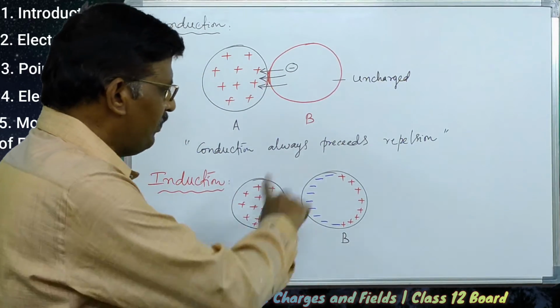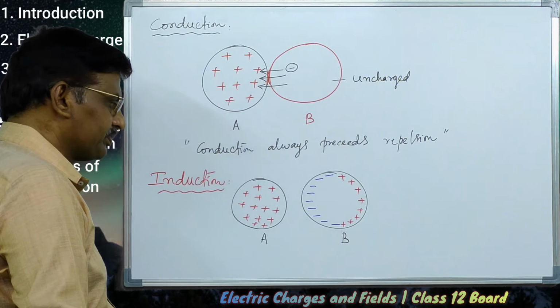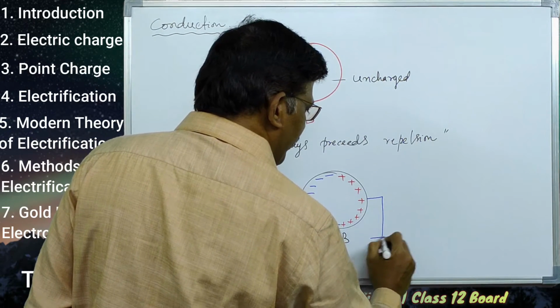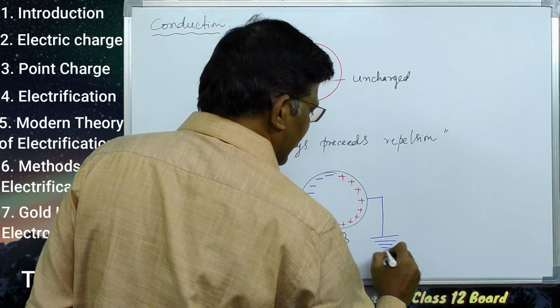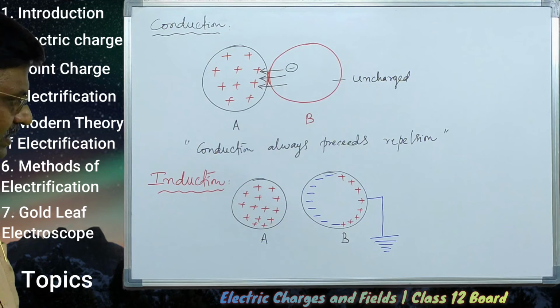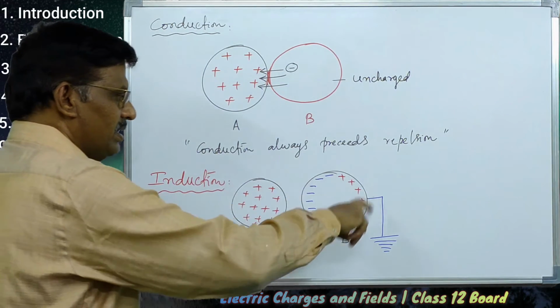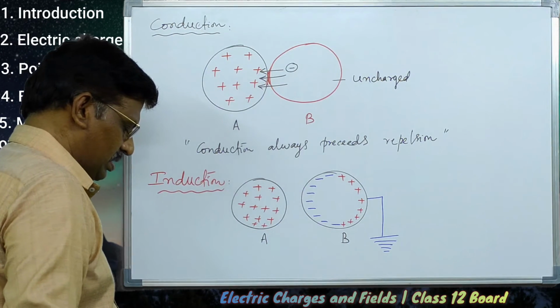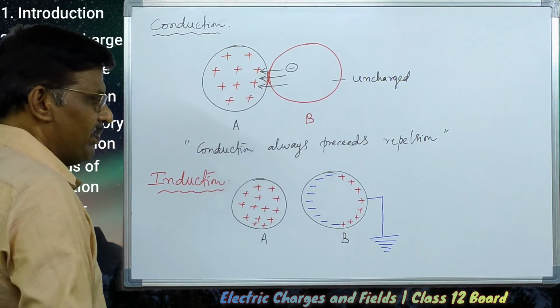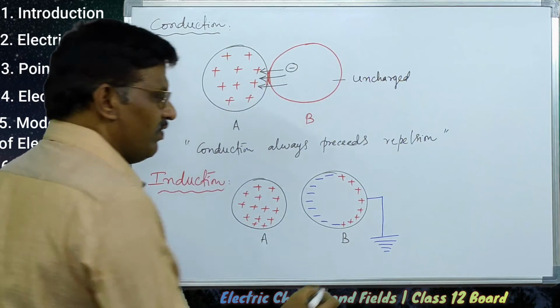Now suppose B is connected to earthing, that is, to the ground. The far side of B, away from A, has a deficiency of electrons.